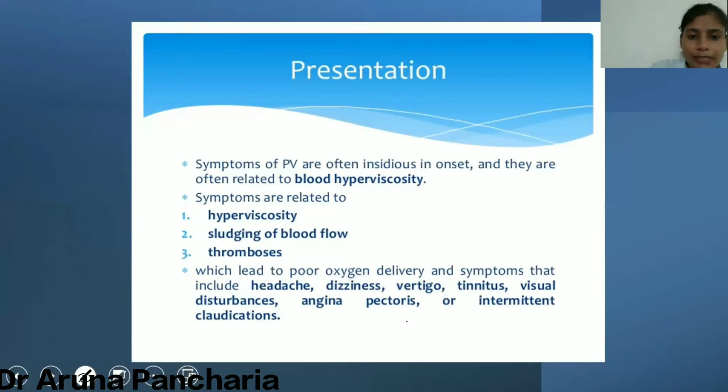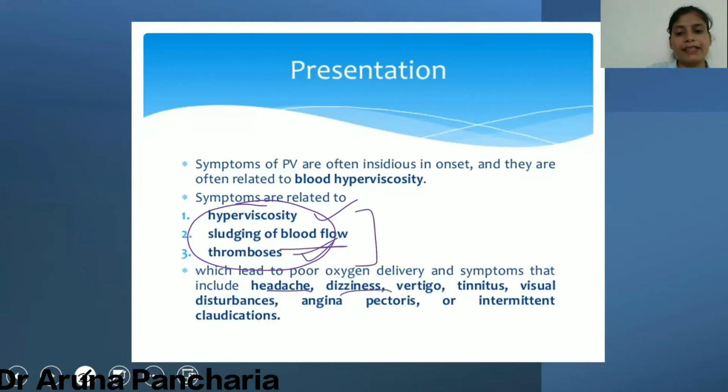Now, the patient will present because of these three features: hyperviscosity because of the increased RBC mass, sludging of the blood flow because of that only, and thrombosis. And because of these three, there will be headache, dizziness, vertigo, tinnitus, and all this.